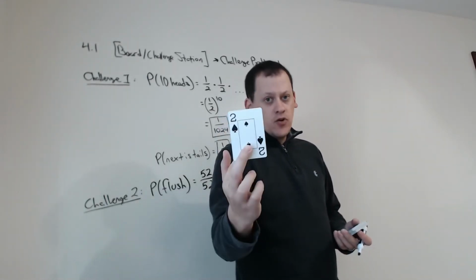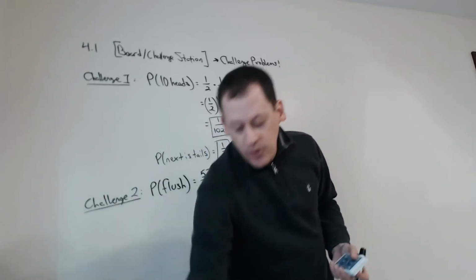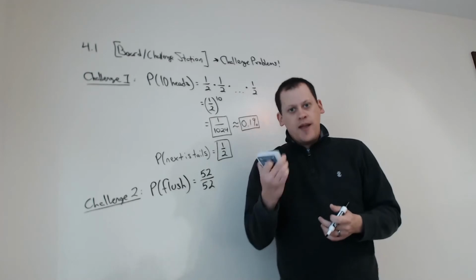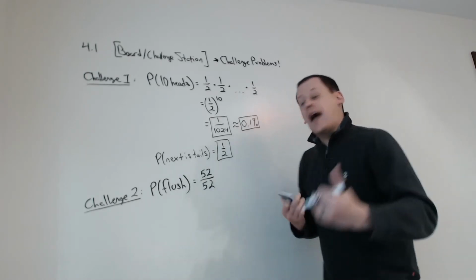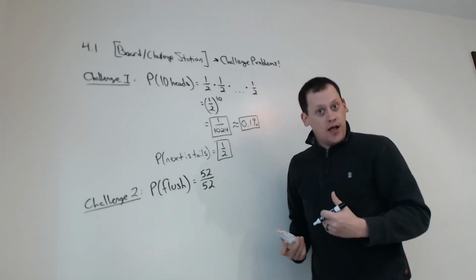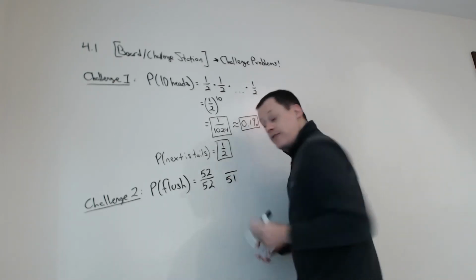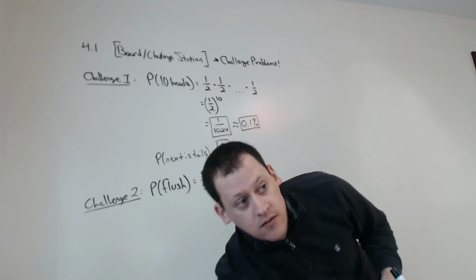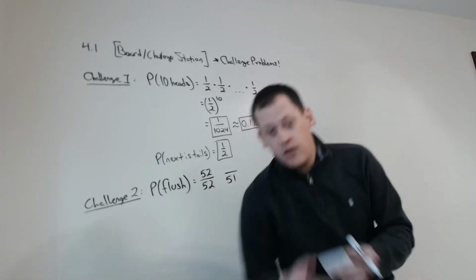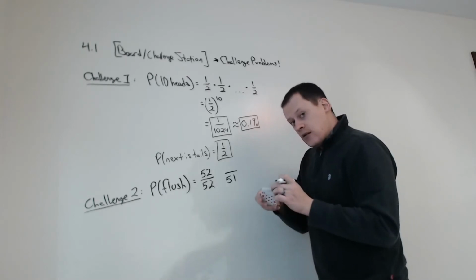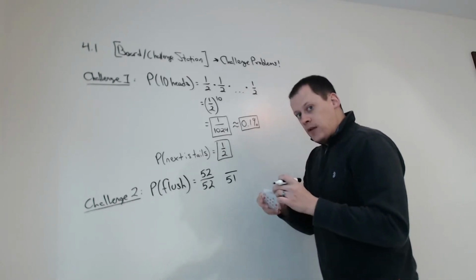But then let's say I drew the 2 of spades. Okay, that's the first card I drew. I put it off to the side. It's in my hand now. How many of the cards remaining in this deck will allow me to continue on towards my flush? There are 51 cards left in here. The 2 of spades is off to the side. 51 cards left. How many spades are left in here? Just 12.